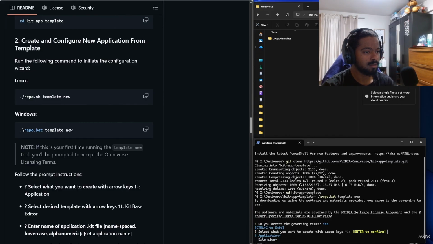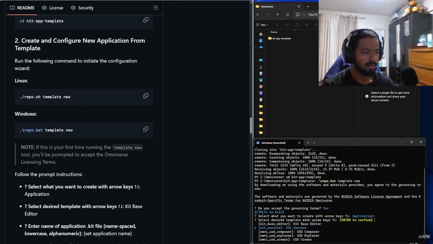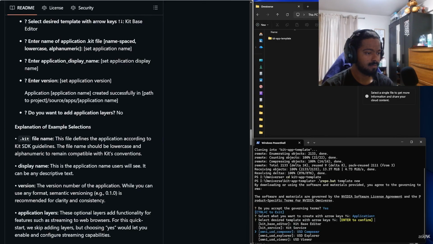and it's also going to ask us to select what we want to create with. We're simply going to select application, and it's going to ask us what exactly do we want. And for this case, we want the USD Composer. So we're simply going to go ahead and select the USD Composer, press the Enter key, and this is the point where you get to enter the desired name.